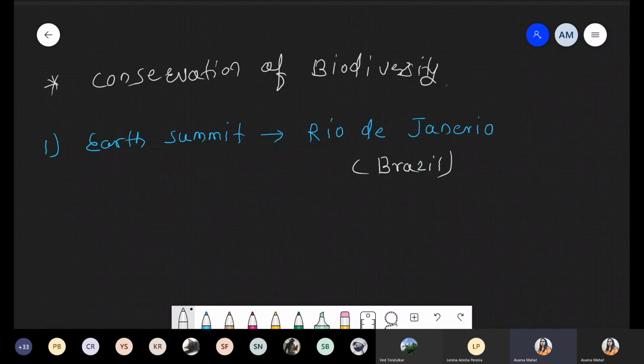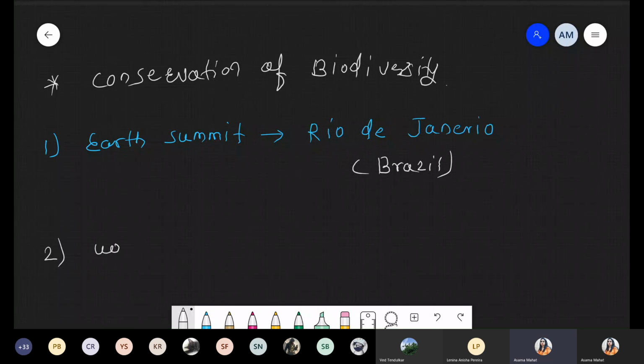These are the Earth Summit, which started in 1992 and included approximately 170 countries. These are the members of that summit. Different countries got together and formed a protocol. They found how to conserve biodiversity. They take ideas and implement them.